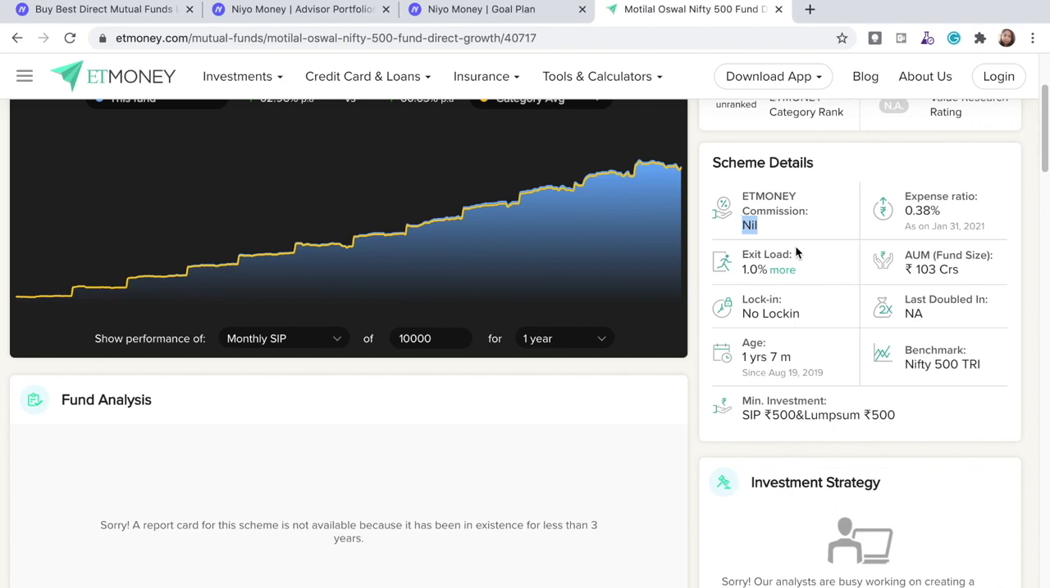So no commission, but there is an exit load. That is, if you invest some money, you can't immediately redeem; you need to wait for 15 days. Only then you can exit. And then it has an expense ratio of 0.38%, which means that every year, on whatever fund value you have, you would need to pay 0.38% to the fund manager who's managing your account, right? So that's why we have this mutual fund.